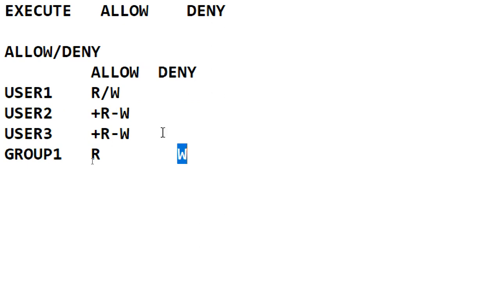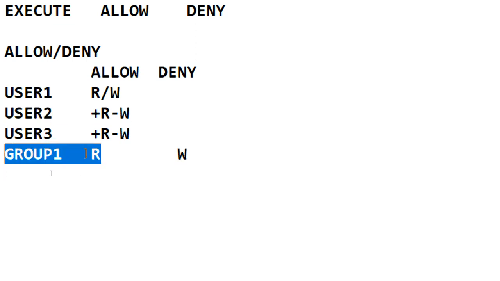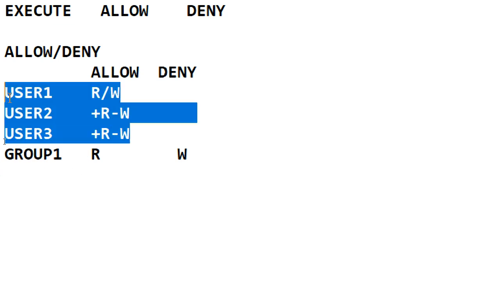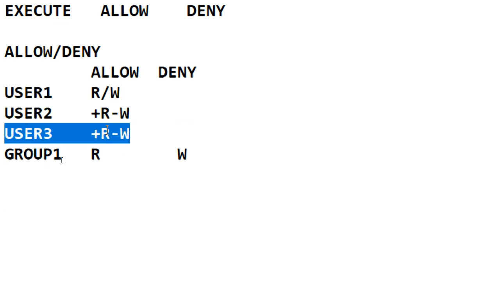Compulsory. Earlier it was one way or the other way, but now I specified write deny, which means group 1 can read the file but cannot write the file; members of the group cannot write. So going from user 3: user 3 can read the file but cannot write inside.